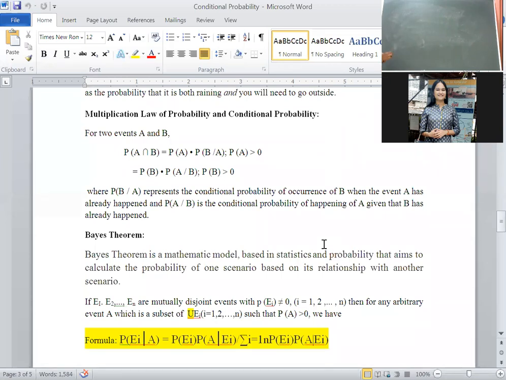Here A intersection B means simultaneous happening of both the events. Here is the probability of A intersection B. Go through the definition of conditional probability that I wrote. For two events A and B, for example, you have tossed two coins. The assumption here is that the event A has happened.